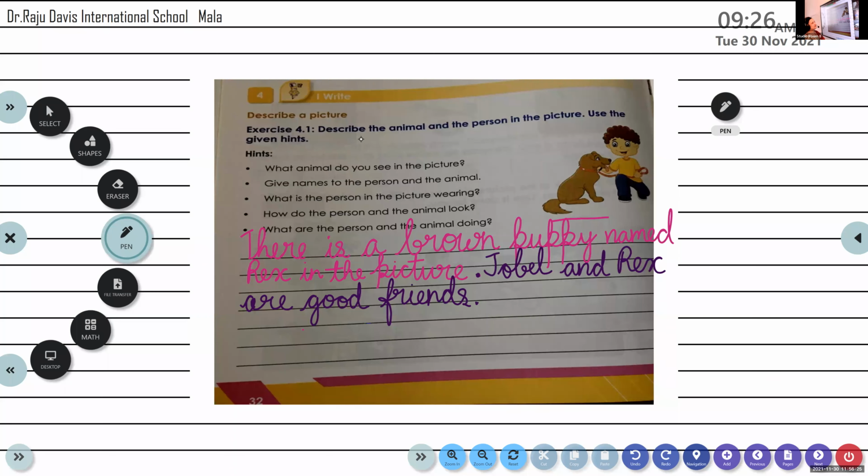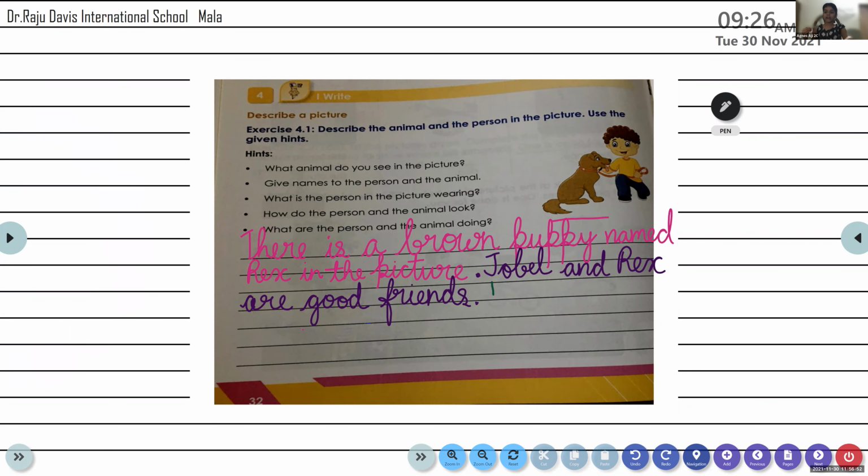She told me the answer with the name. So, come on, tell me, what is Jobel wearing? Shirt. I want you to give me the answer in a complete sentence with the color. What is the type of dress that the child is wearing? Everything in detail. Jobel is wearing a yellow colored shirt.